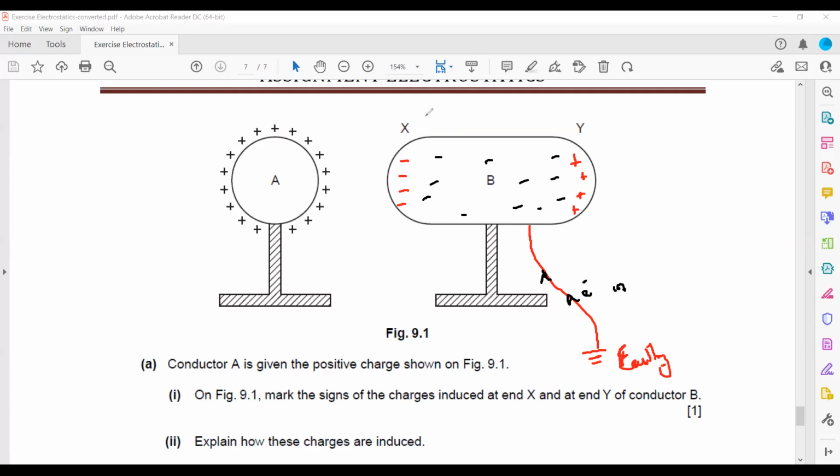and what will be the charge at X? The charge at X will remain negative. But what happened to the charge at Y? The charge at Y will become neutral. You can mention that if there are 4 positive, then 4 negative electrons will enter. So 4 positive and 4 negative cancel out the effect of each other. So you can say the charge at Y becomes neutral as the electrons are attracted, and the charge at X will remain negative.